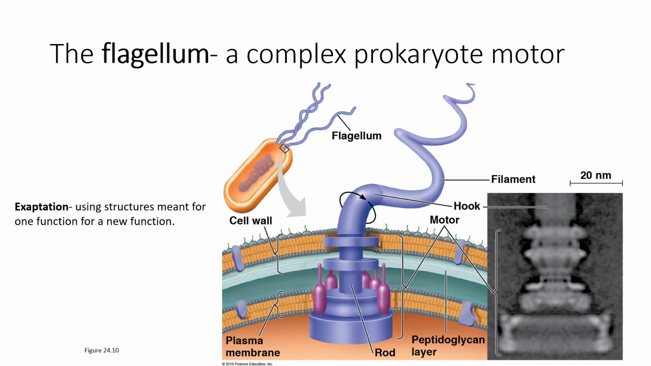We call this actually an exaptation because there were structures that were already present in the bacteria that were used for one function, and as they were used for a new function, they become an exaptation. It's an adaptation of things that were already present.